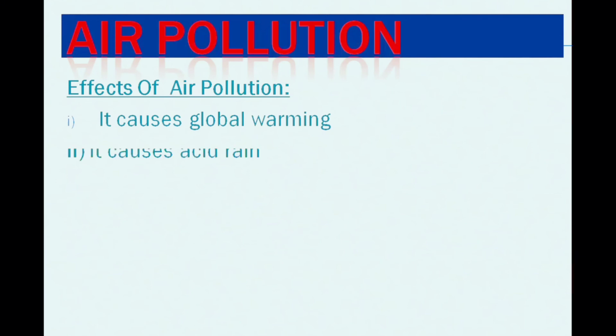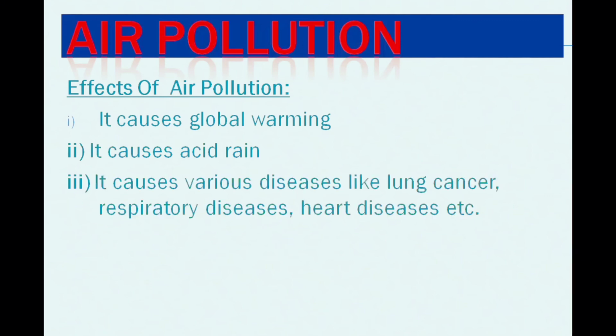Another one, it causes acid rain. I already told what is acid rain. And number three, it causes various diseases like lung cancer, respiratory disease, heart disease, etc. If the air is polluted, so we get different types of airborne disease like tuberculosis, respiratory disease, okay, and lung disease, and climate change occurs.